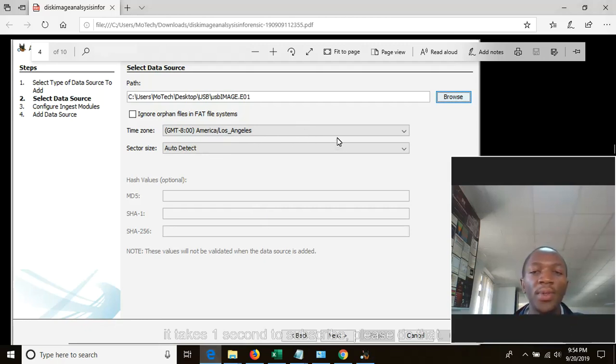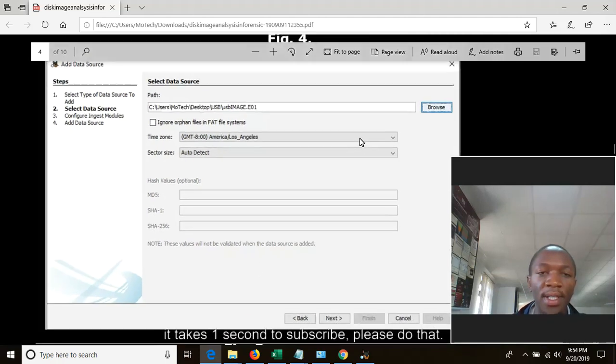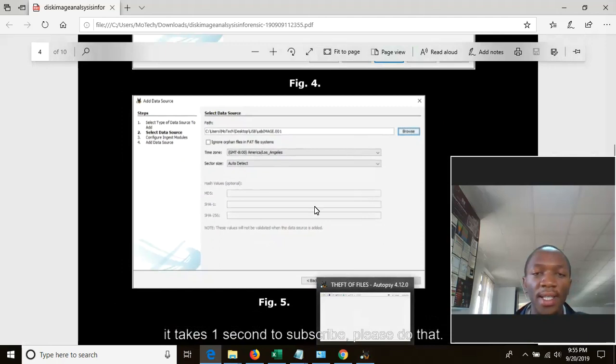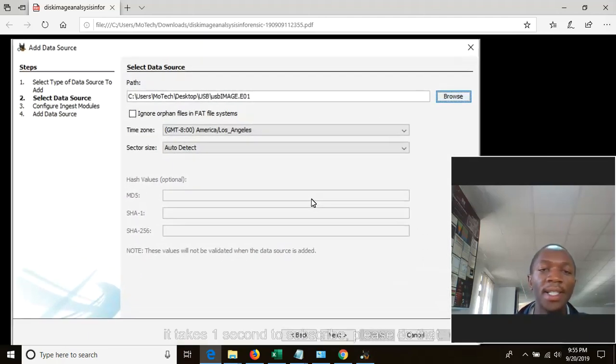Make sure you choose the time zone that is right for your country. As I'm from Tanzania, I can choose Dar es Salaam or Nairobi in Kenya, which is our time zone. We have a similar time zone. For your case, if you are located in America, in Los Angeles, you can choose the time zone America Los Angeles.